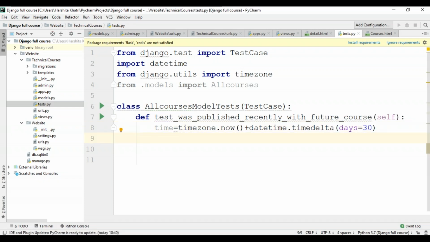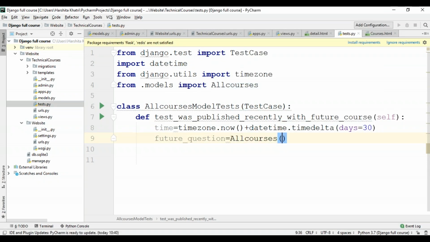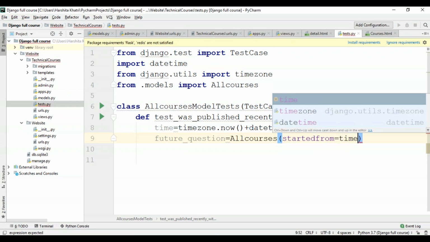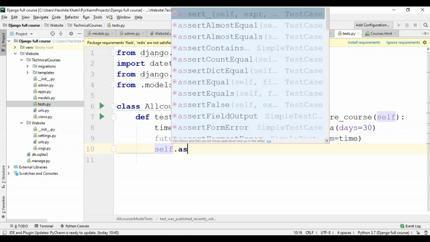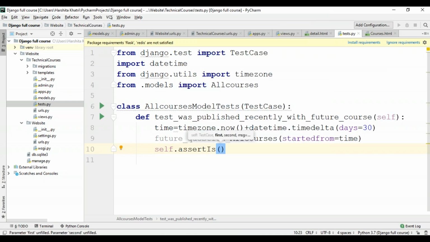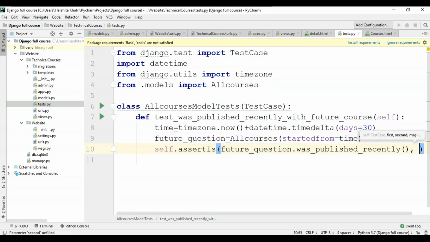So now I'll take another variable, which will be future question. And this will be equal to all courses and started from. Started from will be equal to the current time plus 30 days. Now I'll use the self parameter, and I'll use the assertIs function, and I'll use future question dot was published recently, and I'll set this to false.